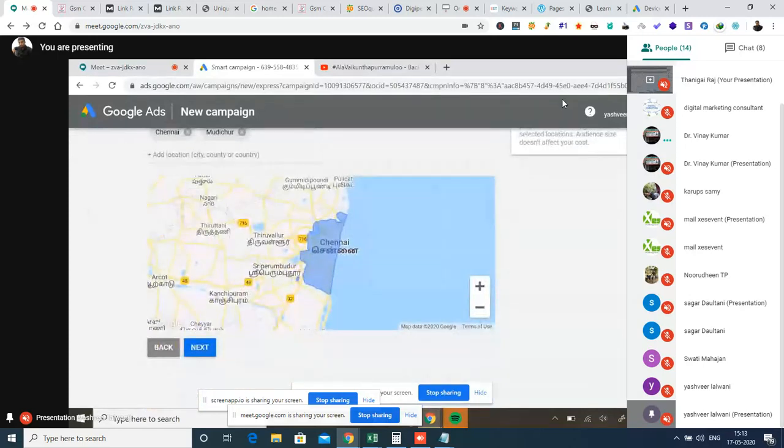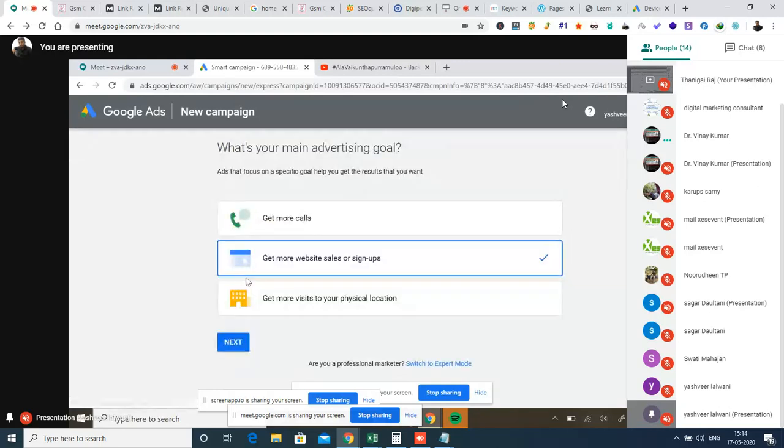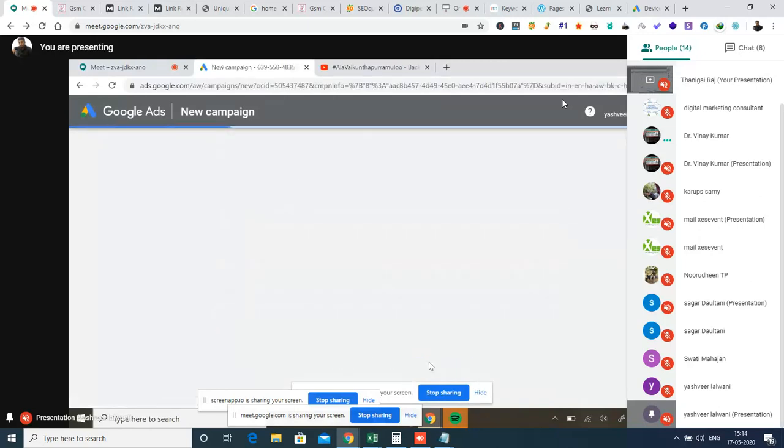Again back option. Okay, again back option. Hold on. Here you can see switch to expert mode. Is that right? Click the switch to expert mode option. Perfect.